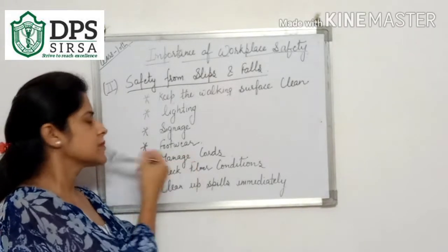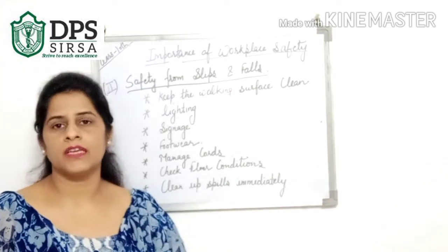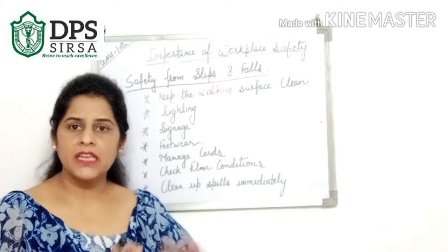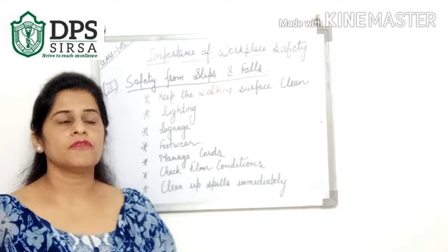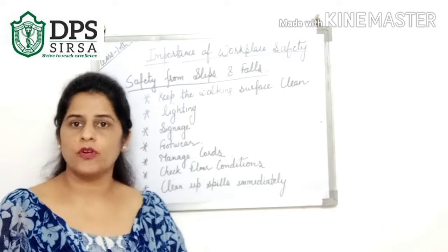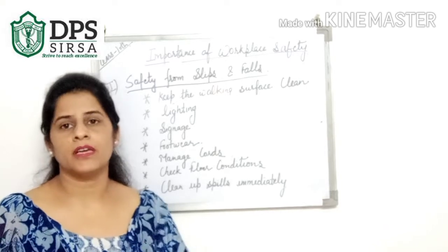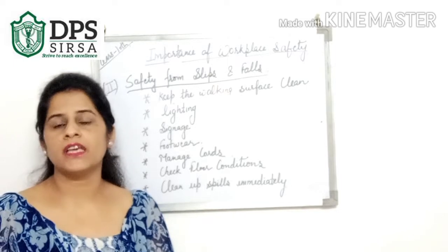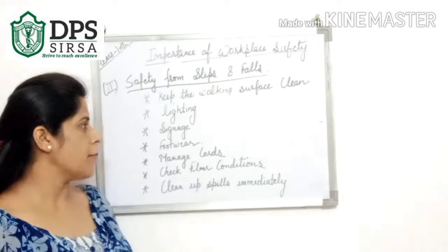Next is signs. There should be proper signs. If there are spills on the floor, or an uneven floor, or steps, there should be proper signs for all these things. If there are proper signs, it will be very easy for the employees who are working there, and they can save themselves from these types of mishaps.